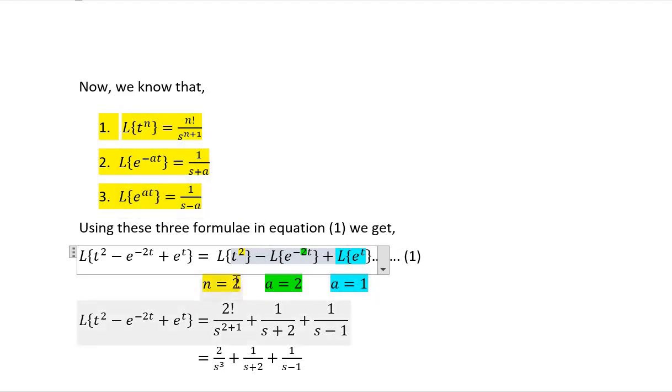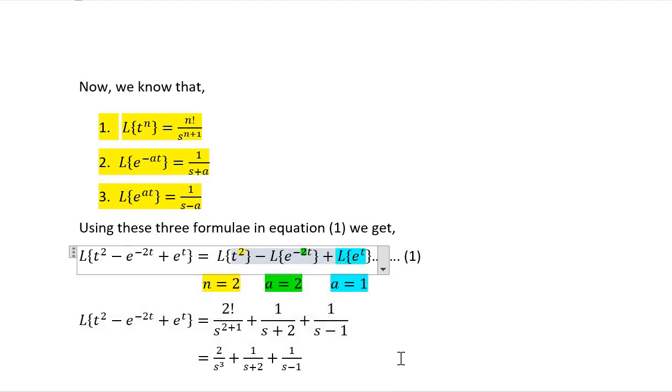Now using this formula, Laplace of t square is 2 factorial upon s raised to 2 plus 1, because n's value is 2. And this is 1 upon s plus a, and for this it is 1 upon s minus 1. A being 2, it is 1 upon s plus 2.